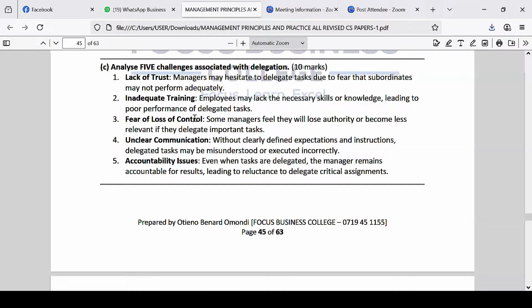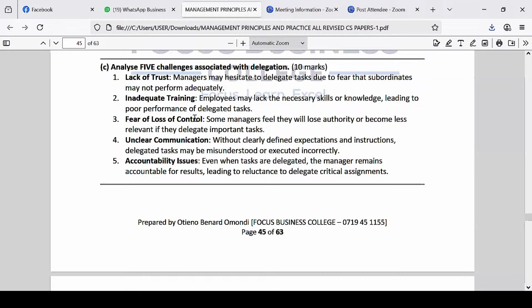Number four is unclear communication. Without clear defined expectations and instructions, delegated tasks may be misunderstood or executed incorrectly. Anytime you are delegating tasks, giving somebody a task, you must first explain to the party what you expect them to do. You must let them know the do's and the don'ts, so that they don't start guessing. They must know: this is what they're supposed to do in this work, and this one, don't do.